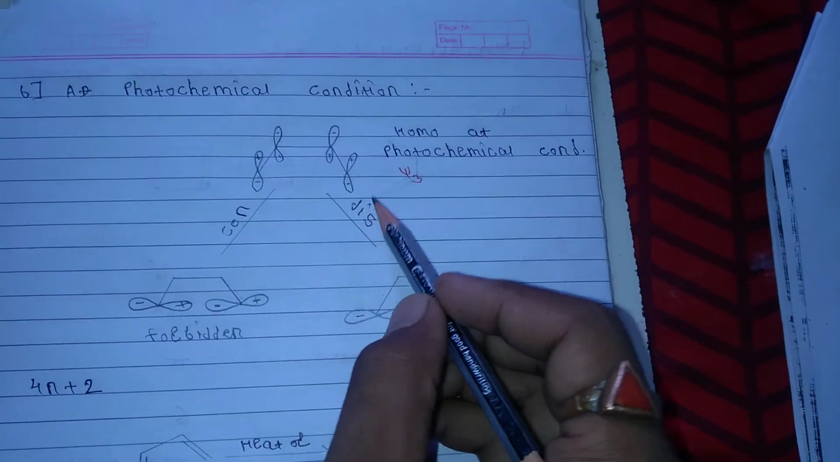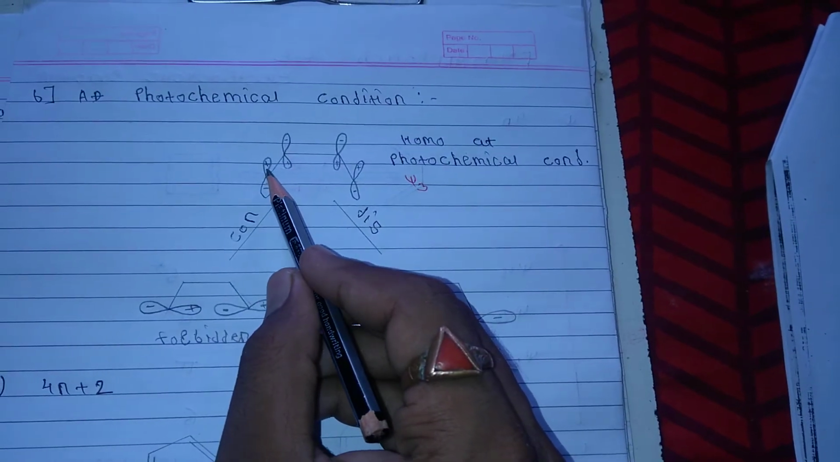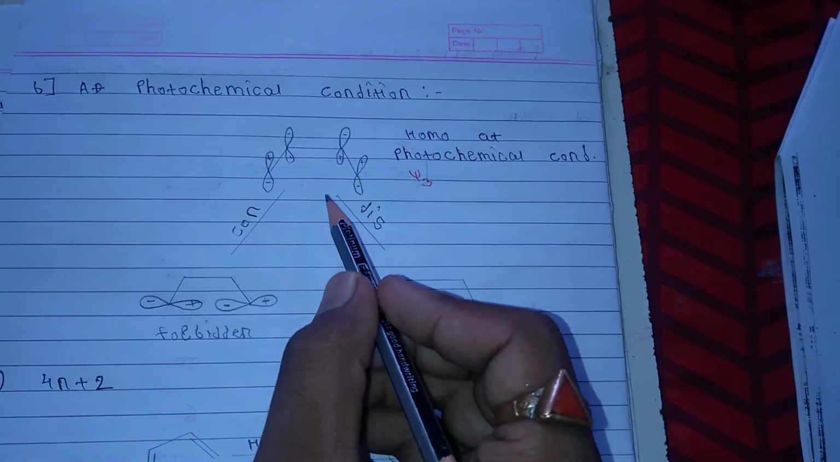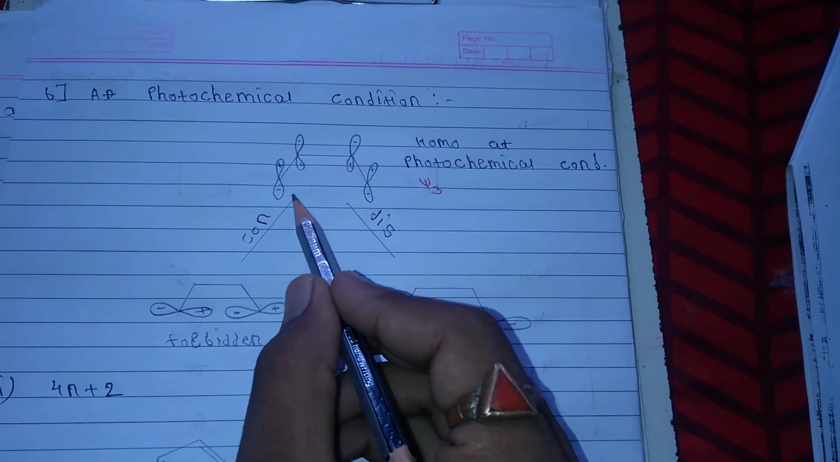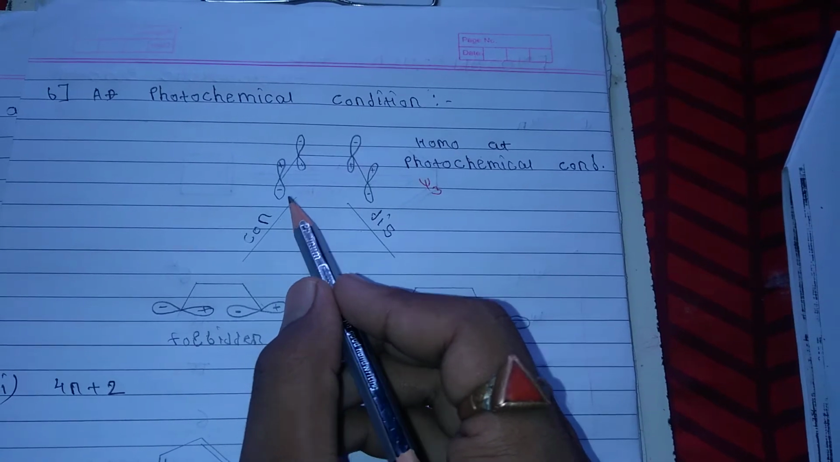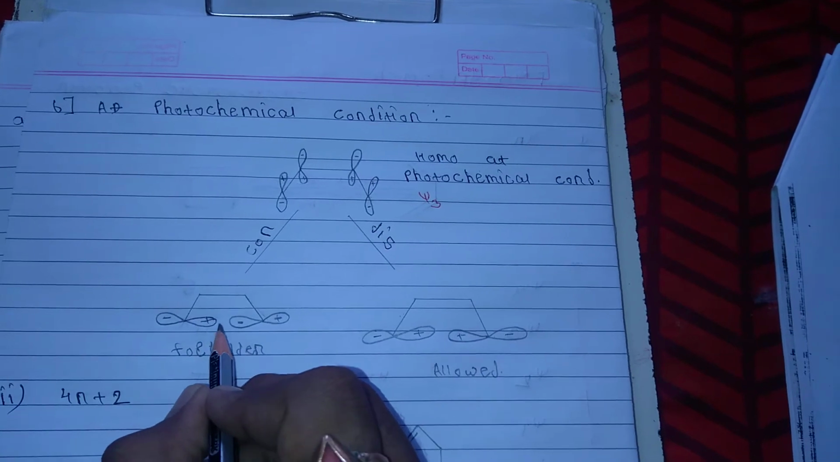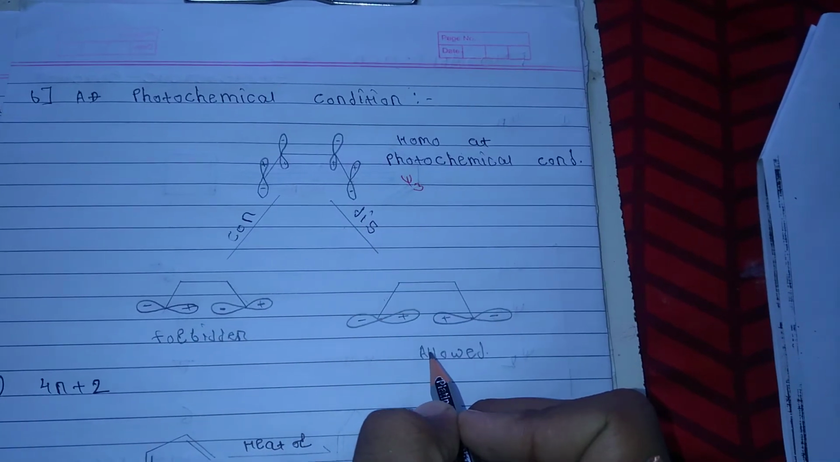If one lobe of the orbital is rotated clockwise and the other lobe is rotated anti-clockwise, that is the disrotation. So this lobe is rotated in the clockwise direction. So the positive and negative sign interact, and this is the disrotation.